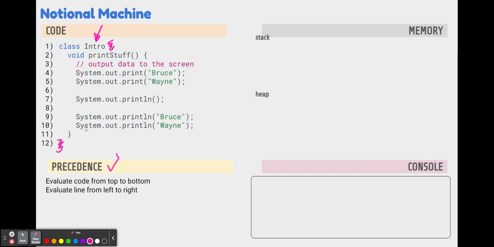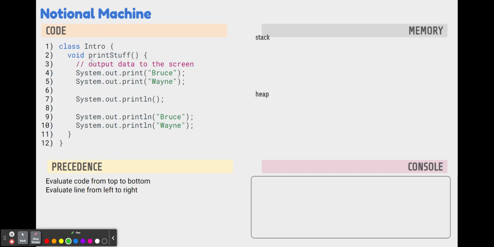That's our block of code for our intro class. Now, intro is just the name that I made up for this class. When you make your own classes to collect your code, you can name your classes whatever you want. Let's move on to line 2.